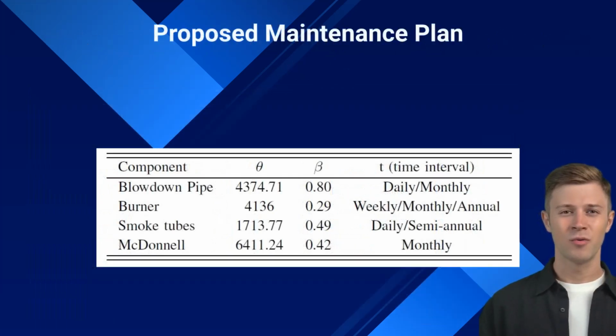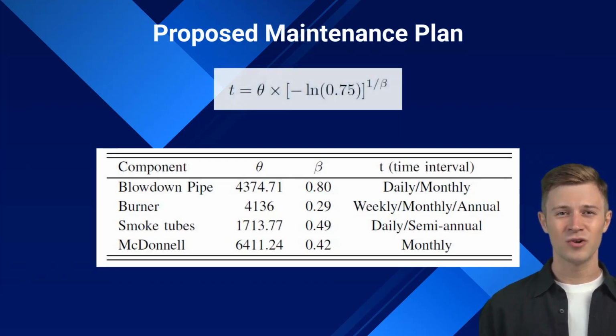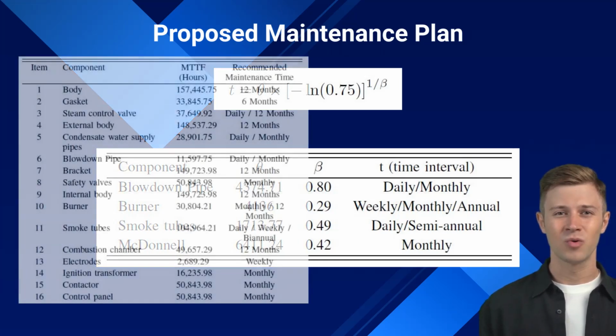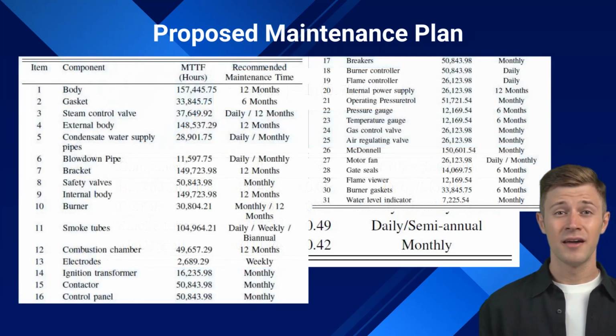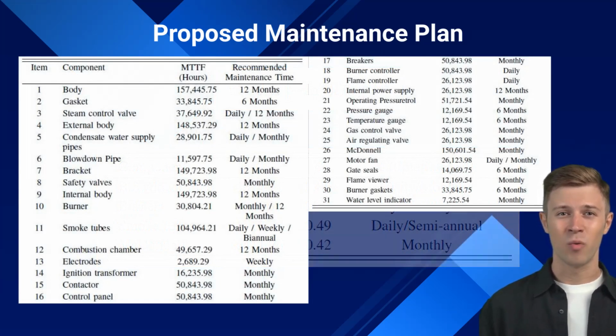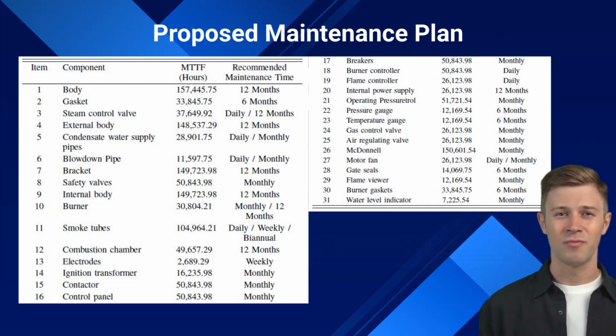The proposed maintenance plan serves as a structured guide for optimizing maintenance tasks for critical components in the steam boiler system. Maintenance tasks are selected based on consequences of failure and evaluated for effectiveness using specific criteria. Maintenance intervals are assigned based on the calculated RWN for critical components, with reliability calculations performed using the Weibull distribution. The study resulted in a detailed maintenance plan for the boiler system, with optimal time intervals determined using the Weibull distribution for critical components.